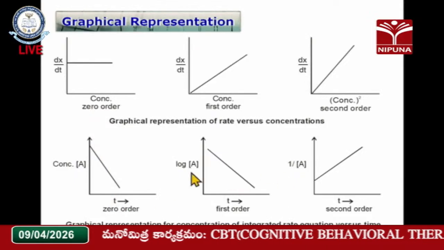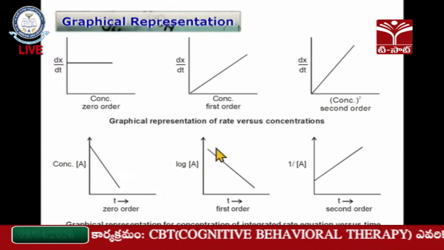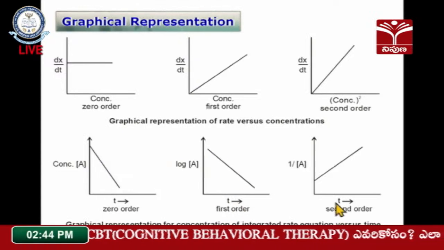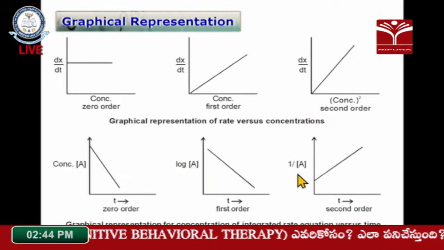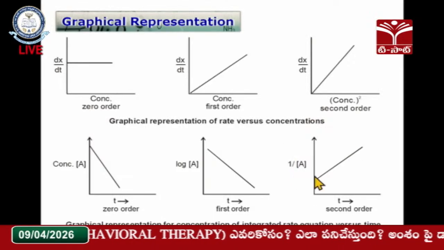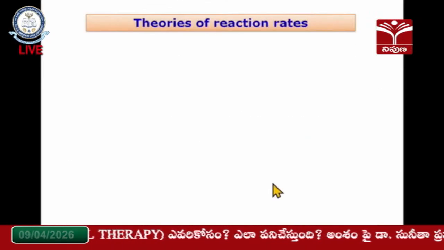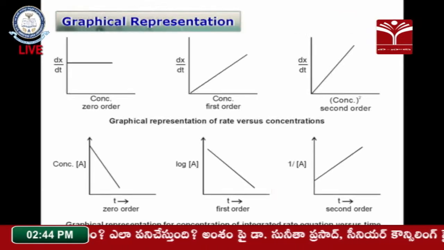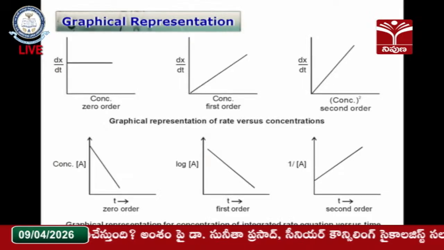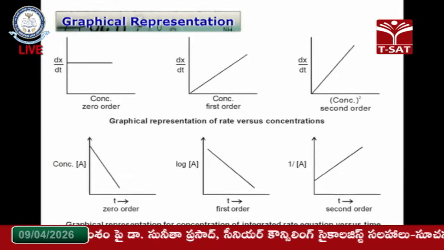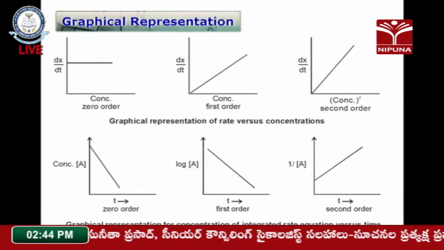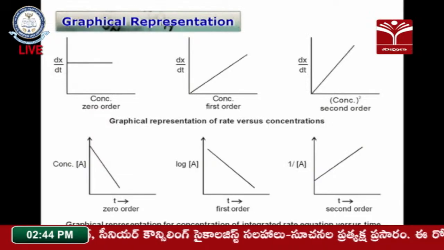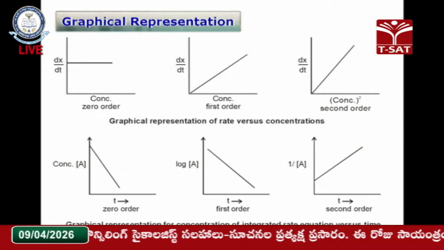Then log concentration versus time in first order is also decreasing. Then time versus 1 by concentration will increase with some intercept, that is in second order. So these are the graphical representations of zero order, first order and second order, and the various methods which can be used to identify the order of the reaction.